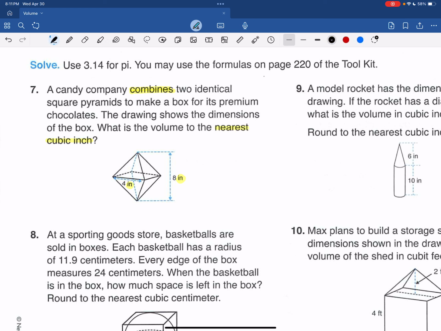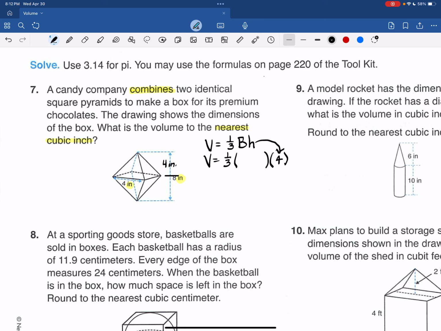So I need to do the volume of a pyramid. And remember, that's 1/3 times big B times H. So 1/3, big B, we got to work on. But the height of the pyramid, be careful here. The height of 2 pyramids is 8. So the height of 1 pyramid would be 4. So the height is actually 4 inches.